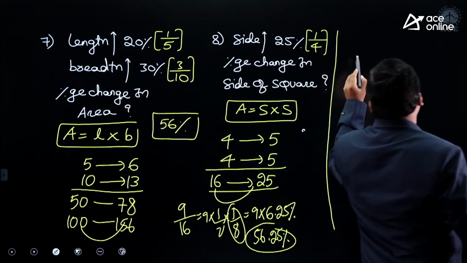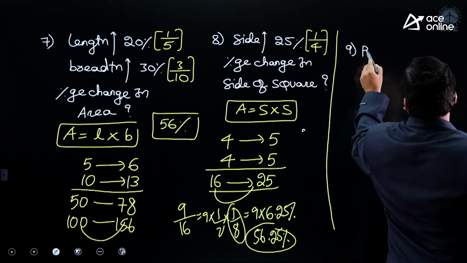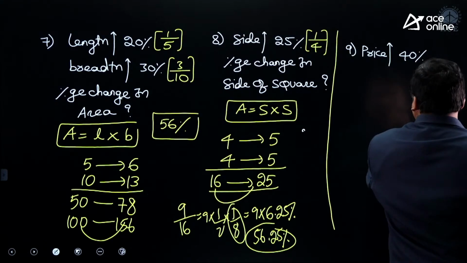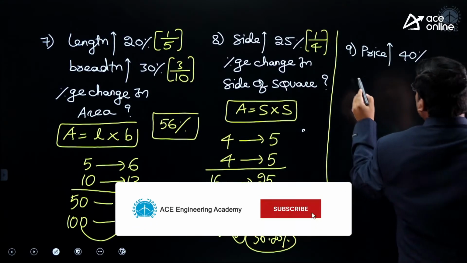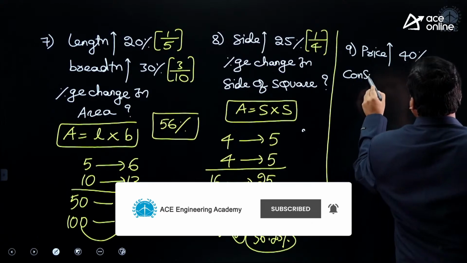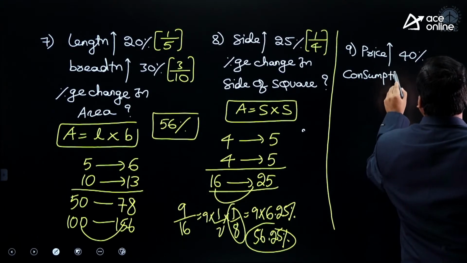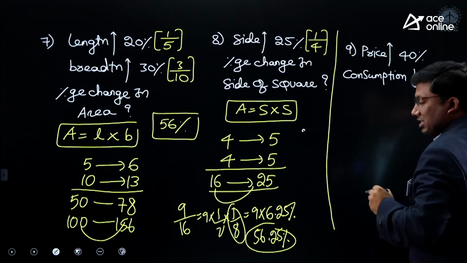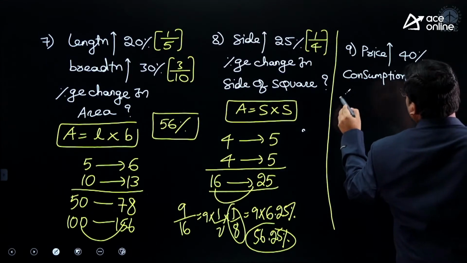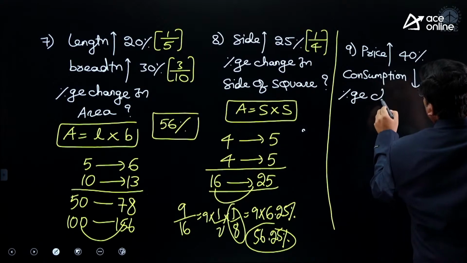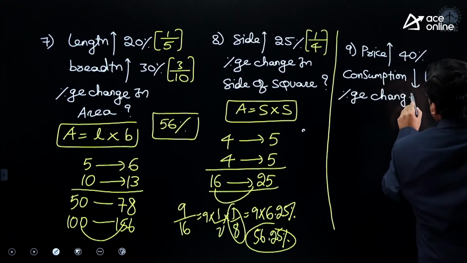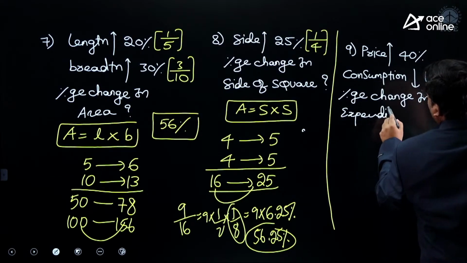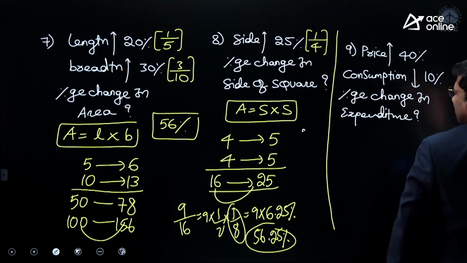7th over, 8th over, 9th. Price is increased by 40%. Consumption is decreased by 10%. Find the percentage change in expenditure.